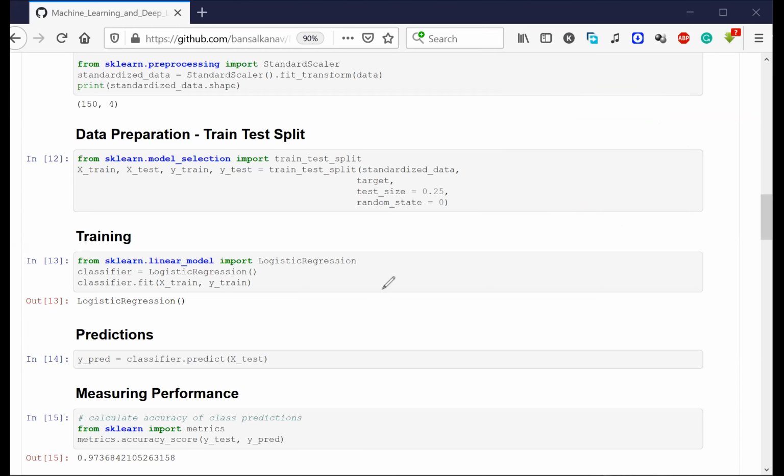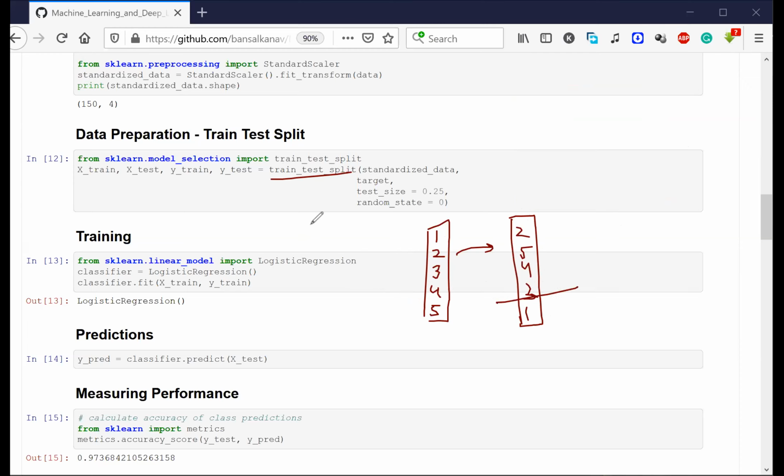Let me take some examples here. Let's take a single column containing 1, 2, 3, 4, 5. Let's say I want to make a split so that 4 values are inside train and the 5th value is inside test. If I use this function on this data, it is first going to randomly shuffle the data, for example 5, 4, 1, 3, 1, and then it is going to make the split.